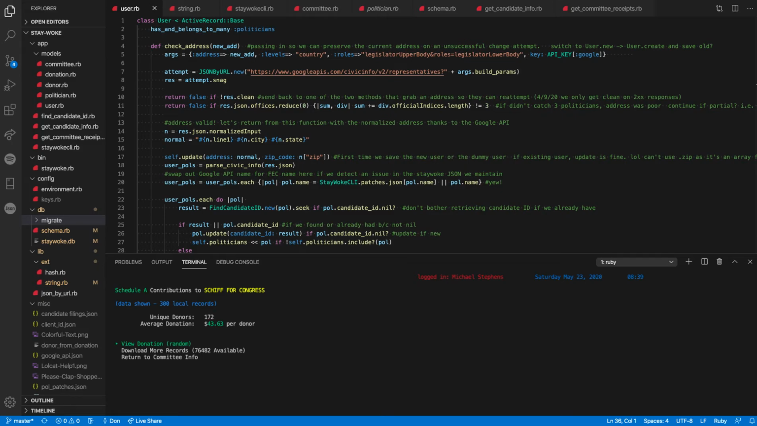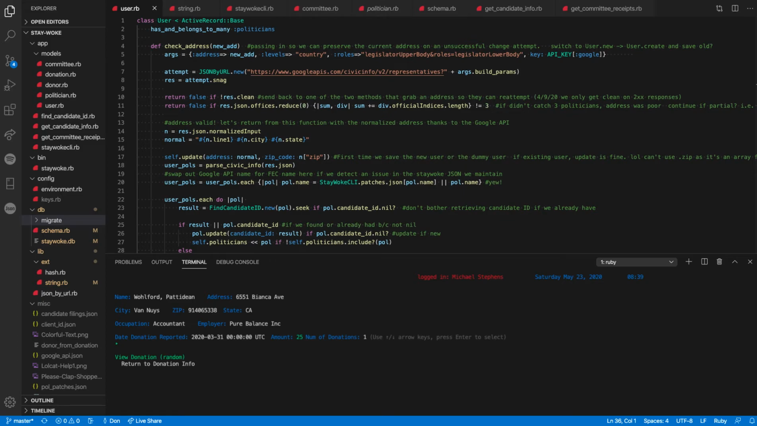Part of the beauty of programming in this style, which is called object-oriented programming, is that you build things in a very abstract way, so that it's almost like a Sudoku. The more thoroughly you fill out the framework and start solving problems, it becomes very easy to solve other problems. So let's view a donation from that 300 at random.